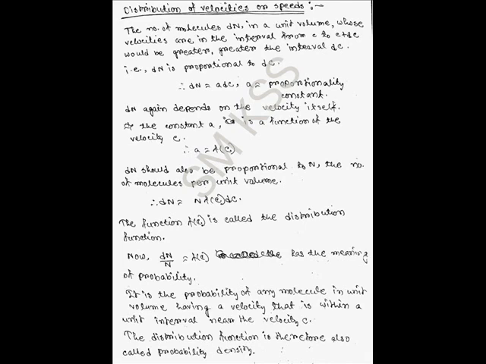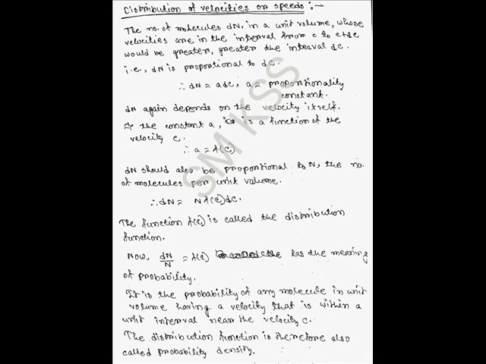Let us consider that n represents the number of molecules per unit volume. Then the number of molecules per unit volume having velocities in the interval between C and C plus dc is represented by dn, and dn is proportional to dc, the velocity interval. That is, dn would be greater if dc is greater. Then dn is equal to a proportionality constant times dc. Here a represents the proportionality constant.